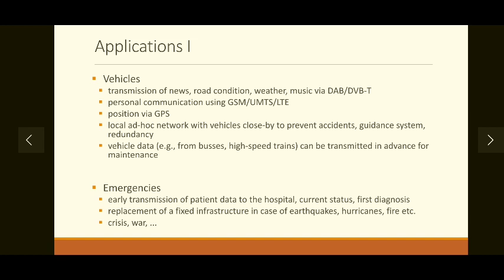Then in case of natural disasters like earthquakes or hurricanes, where there is no infrastructure left on the land, we can use mobile communication for communicating with our relatives. Then another application in emergencies is crisis and war. In war situations where there will not be any infrastructure available, soldiers can communicate with each other using walkie-talkies or some other devices as well. So this is the emergencies application of mobile communication.